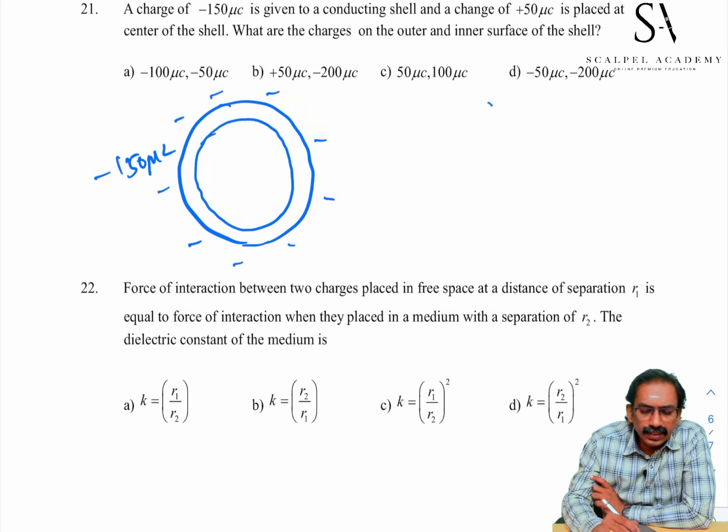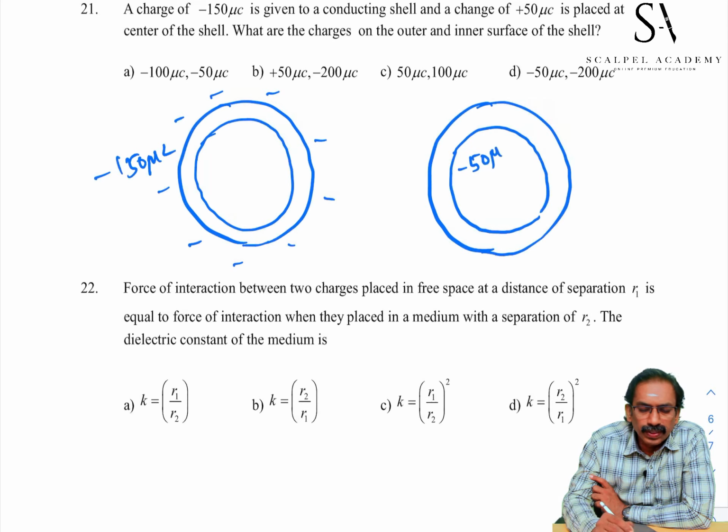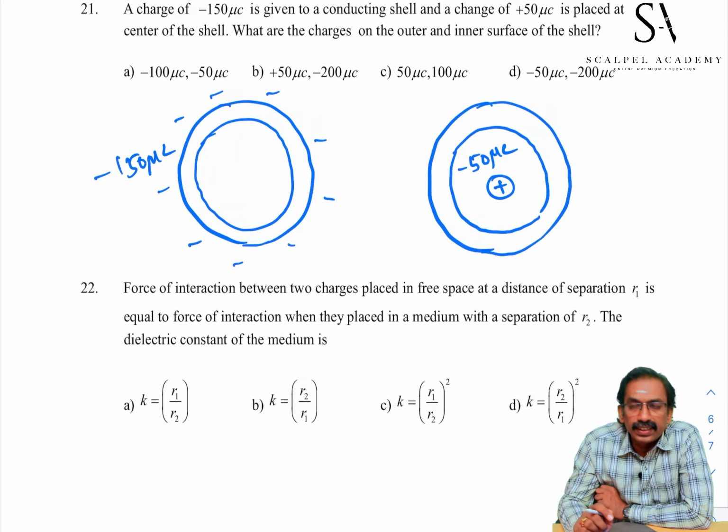When you place a positive charge plus 50 at the center, it induces minus 50 microcoulomb at the inner surface, because plus 50 is at the center, it induces minus 50.